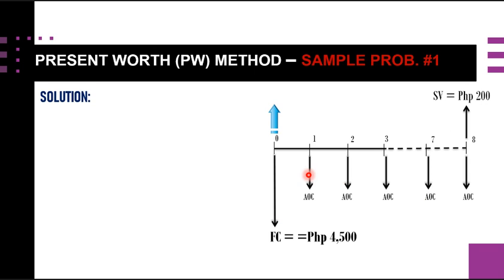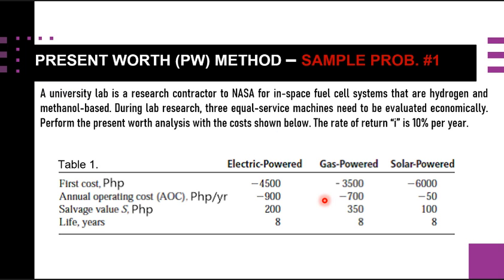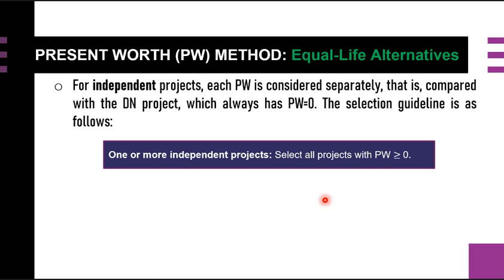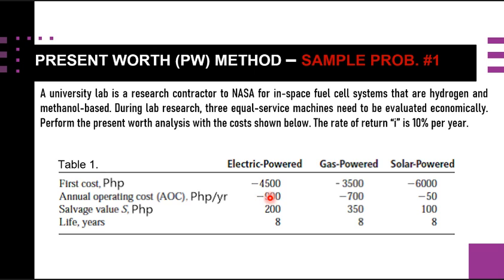So for our solution, for the first alternative, we have the electric power, denoted by PW subscript E. We have here the cash flow diagram in which the first cost is given, which is 4,500 pesos, and our annual operating cost, 900 pesos.